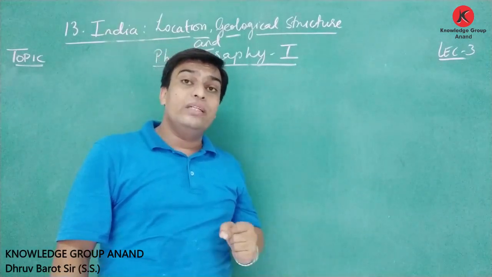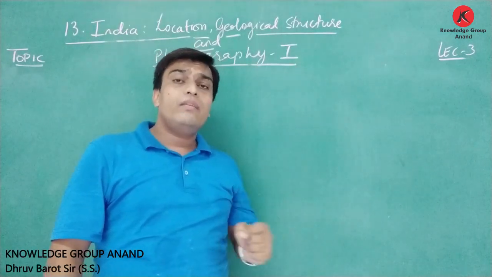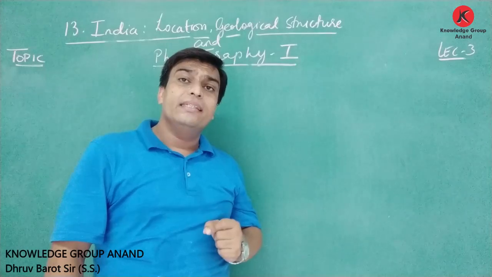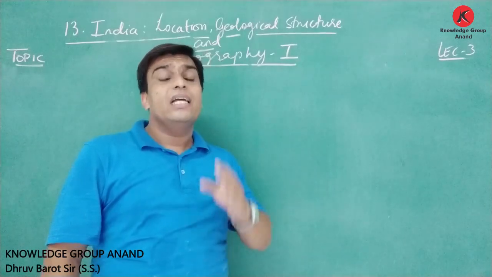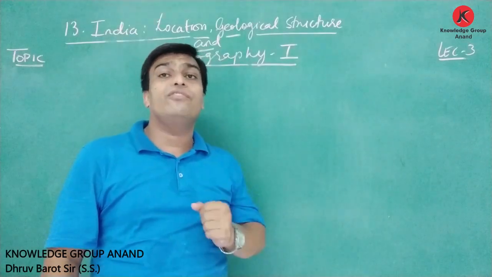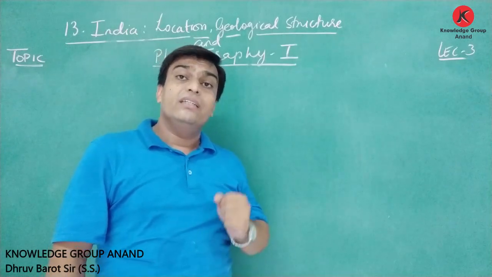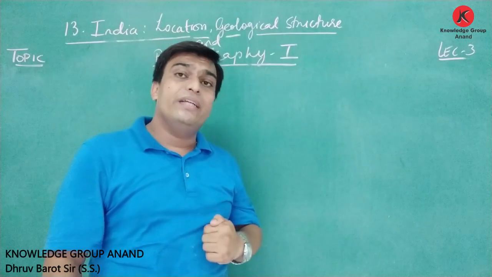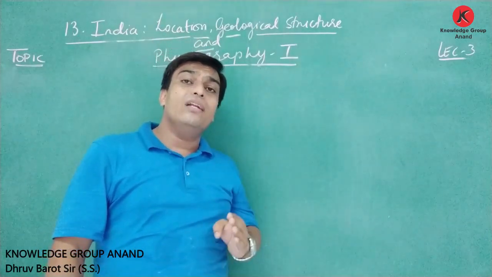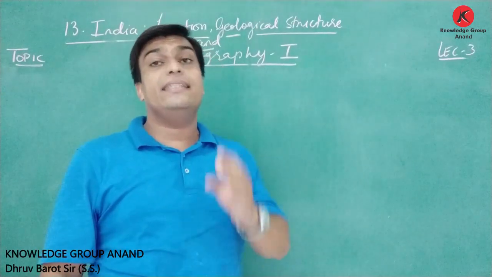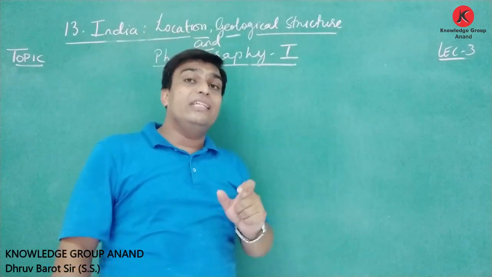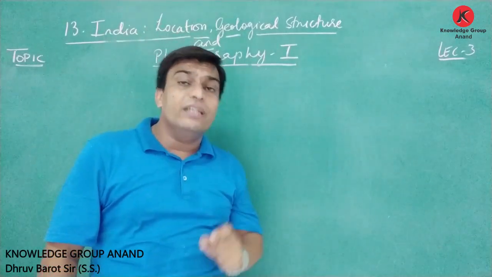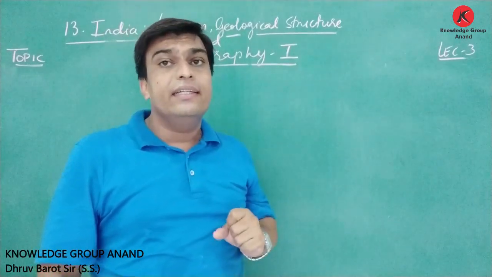We also discussed that at 82 degrees 30 minutes, a standard meridian passes through India, almost through 5 states of India. This standard meridian is considered the local time of India, and that is why the difference of 2 hours is not considered.